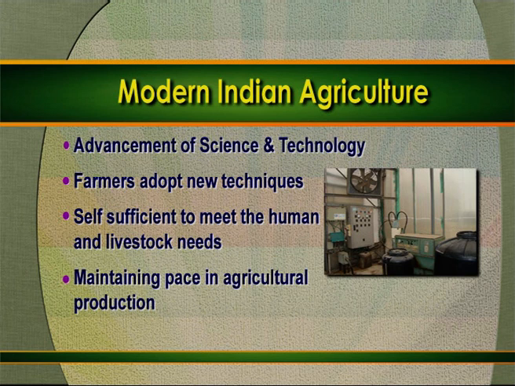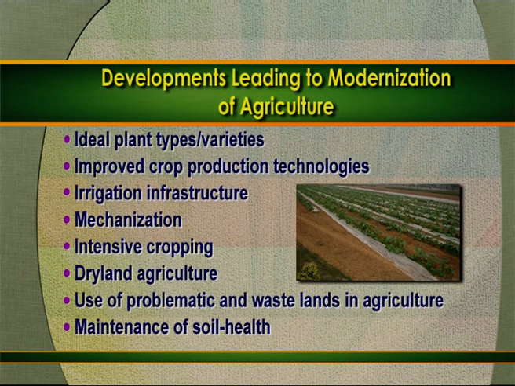Modern agriculture started with the advancement of science and technology and its use in agriculture. Now, farmers adopt new techniques of agriculture production and are harnessing higher agriculture productivity. Now, we have sufficient agriculture production to meet human and livestock needs and we are also providing sufficient raw material for industries. We are maintaining pace in agriculture production with the growing population of humans and cattle. So, modern agriculture started with the development of various initiatives.